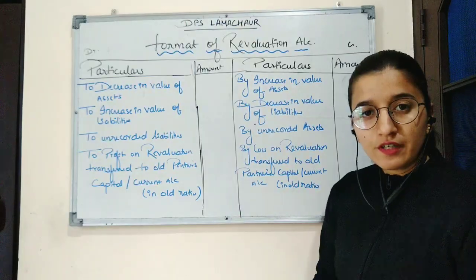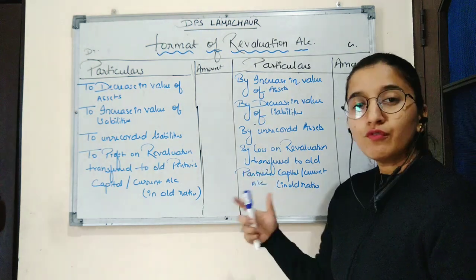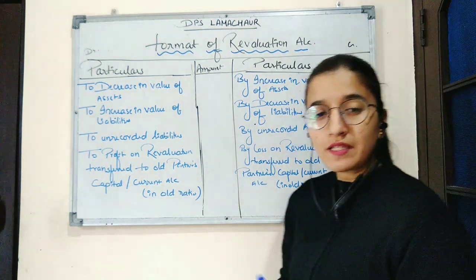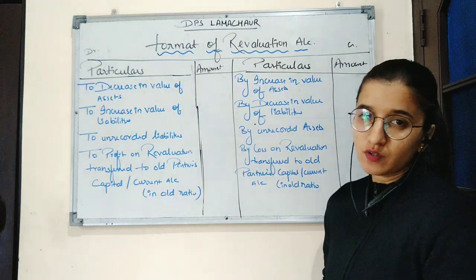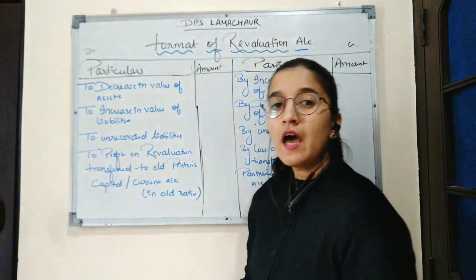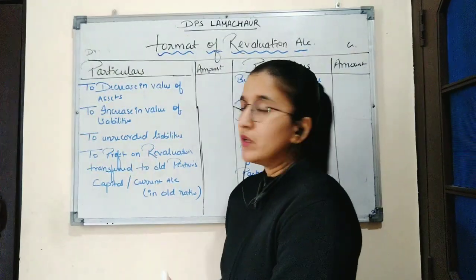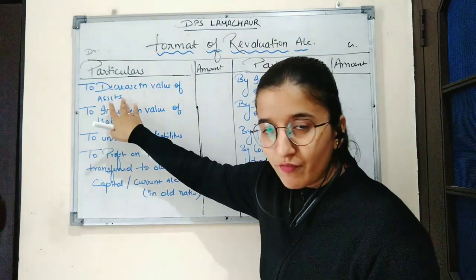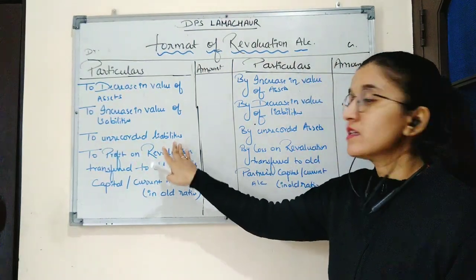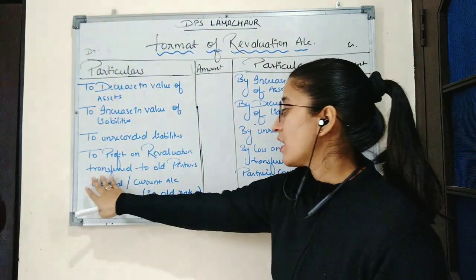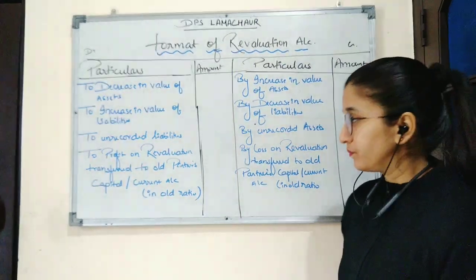Now here is the format of revaluation account. Revaluation account is nominal account in nature, and the rule for nominal account is debit all expenses and losses, credit all incomes and gains, which means all the expenses and losses of the firm will be recorded on debit side and all the incomes and gains of the firm will be recorded on credit side. So on debit side, we will record decrease in value of asset, increase in value of liabilities, unrecorded liabilities, and the profit on revaluation transferred to old partners' capital or current account in old ratio.